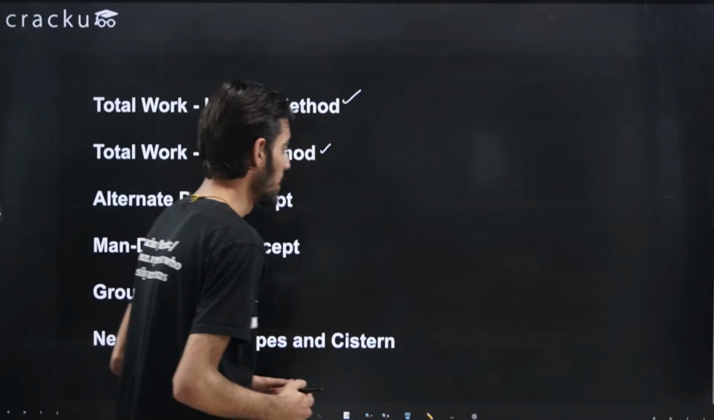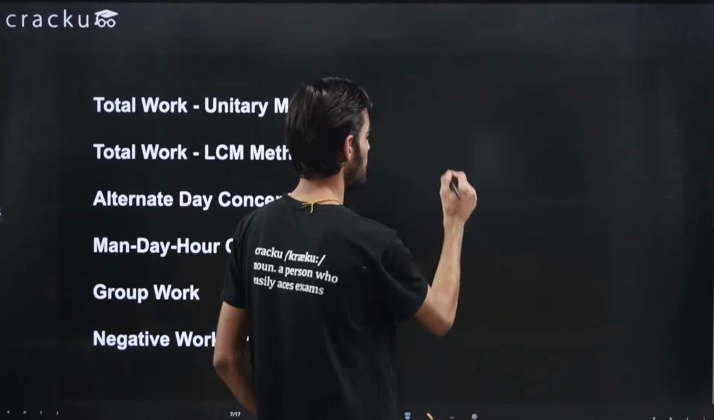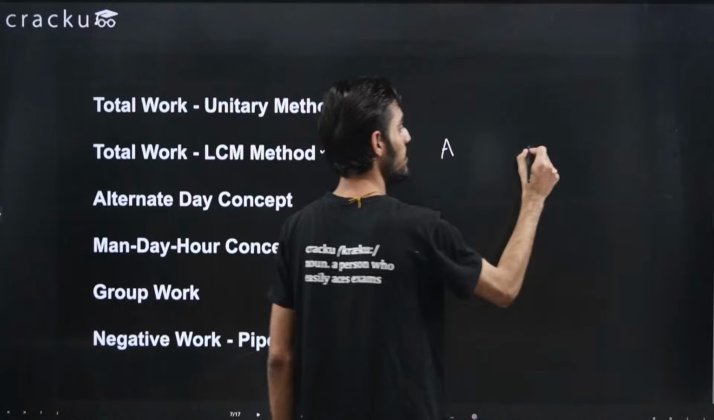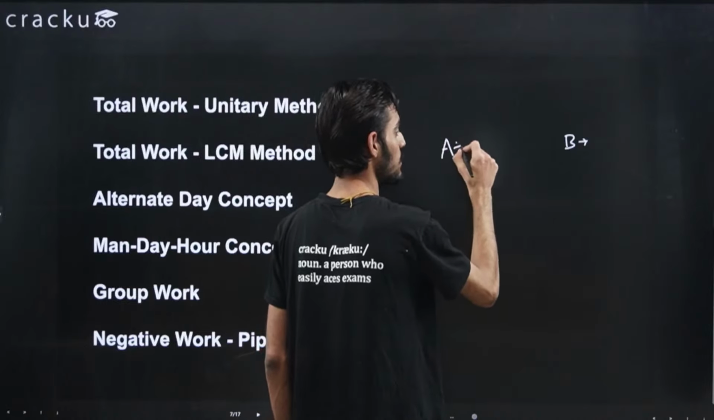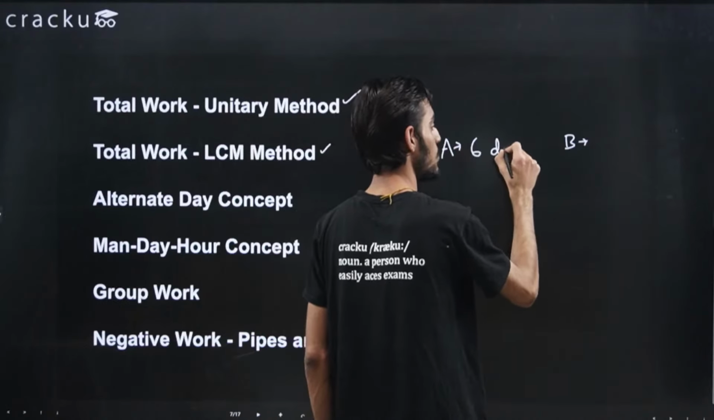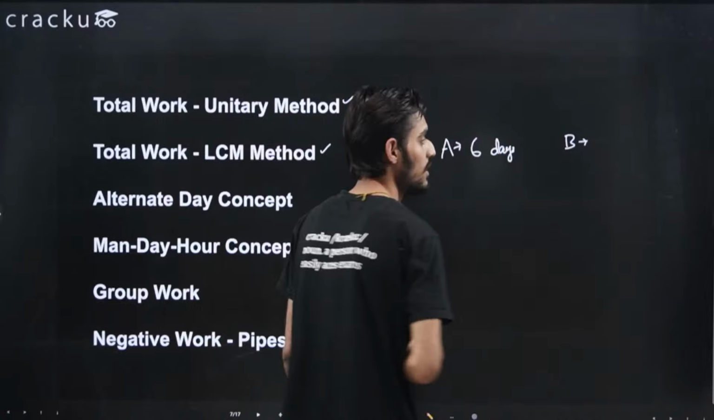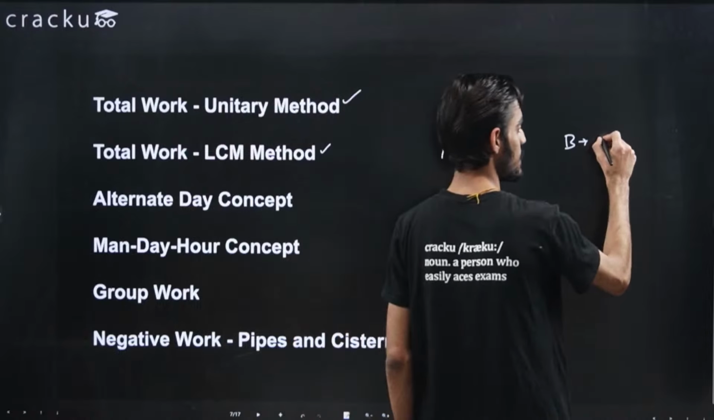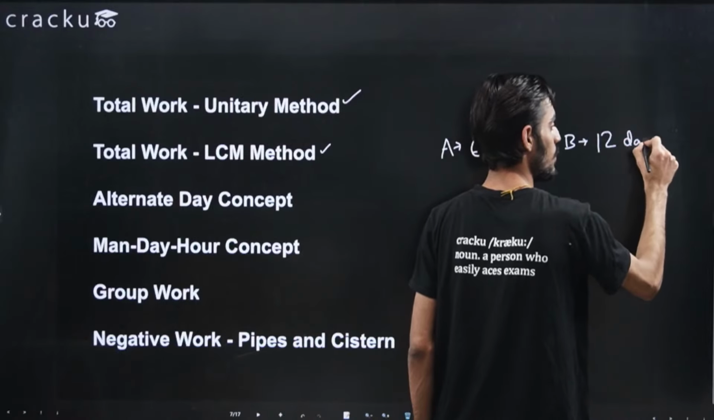Let's say I take an example in which there are two persons, person A and person B. Person A can do the job in 6 days. So we are given that the time that A takes to do the job is 6 days. And the time that B is taking to do the same job is, let's say, 12 days. Right? So we are given the time.